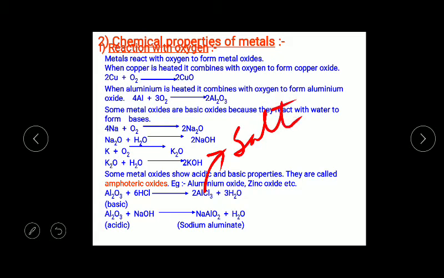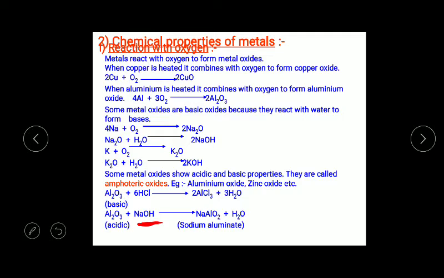Next, in the second case, aluminium oxide acts as an acid because sodium hydroxide is a base, and with sodium hydroxide aluminium oxide is reacting. So in this case it acts as an acid, and when it reacts with sodium hydroxide, it will form sodium aluminate.